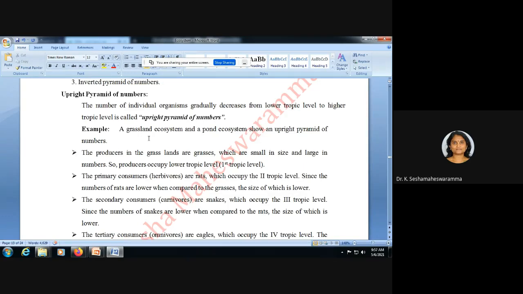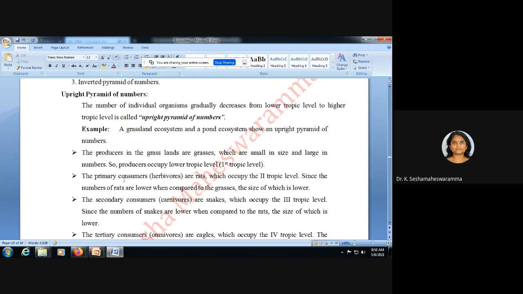Individual grass is counted here as a number. The producers in the grasslands are grass, which are small in size and large in number. So producers occupy the lower trophic level, that is the first trophic level in any ecosystem. Their number is more. Producers' number is more.